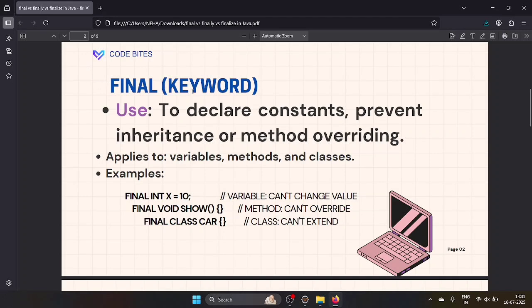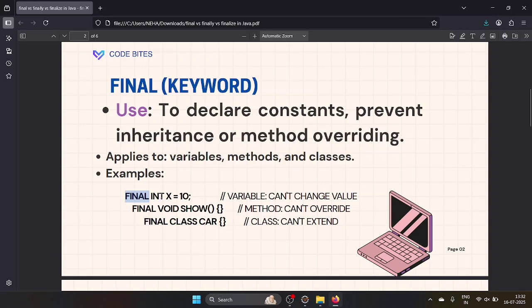Final is the keyword, and where are we going to use it? With the variable we can use final, with the method we can use the final keyword, and with the class we can use the final keyword. See here, I have given an example. Here x equal to 10, this is how we normally write it, right? So we are using the final keyword here. With the variable we can use the keyword final.